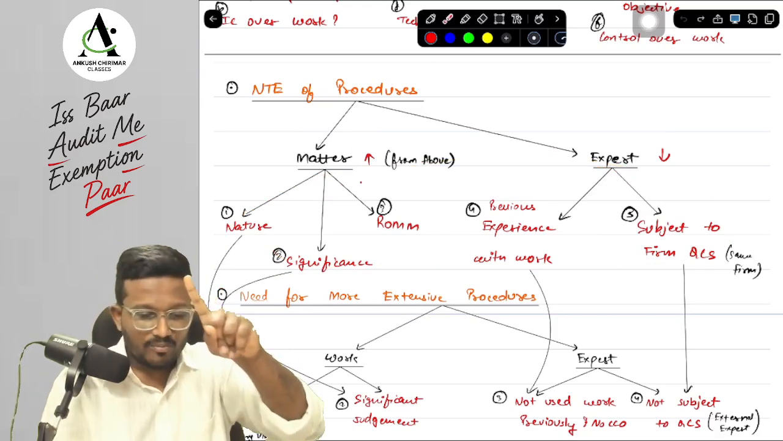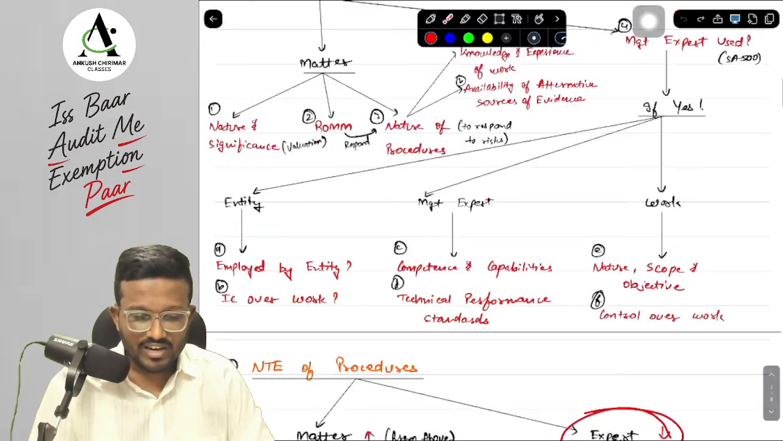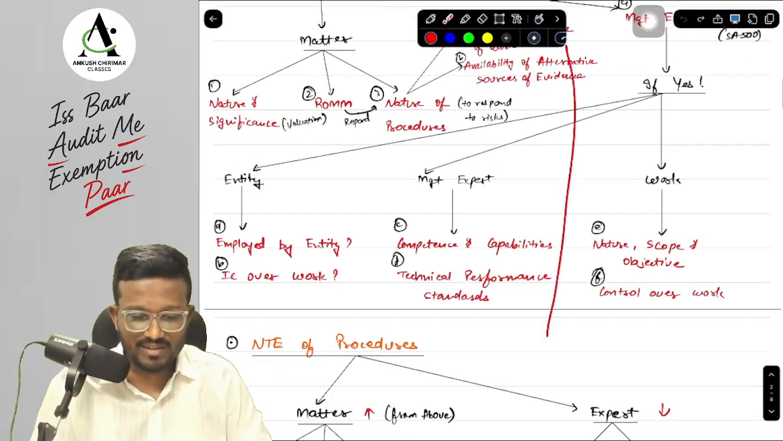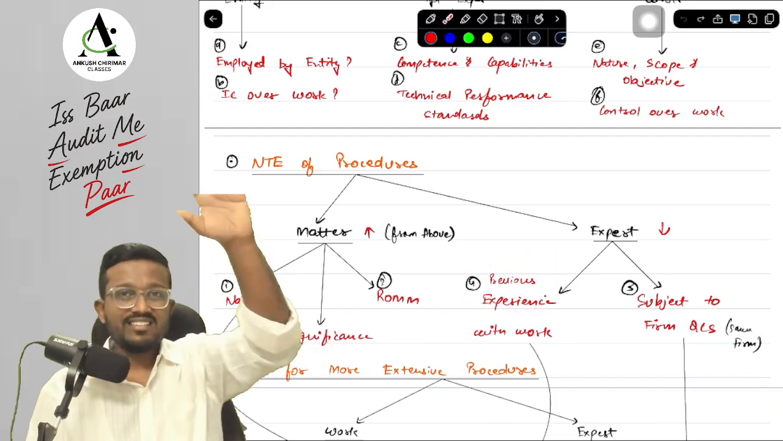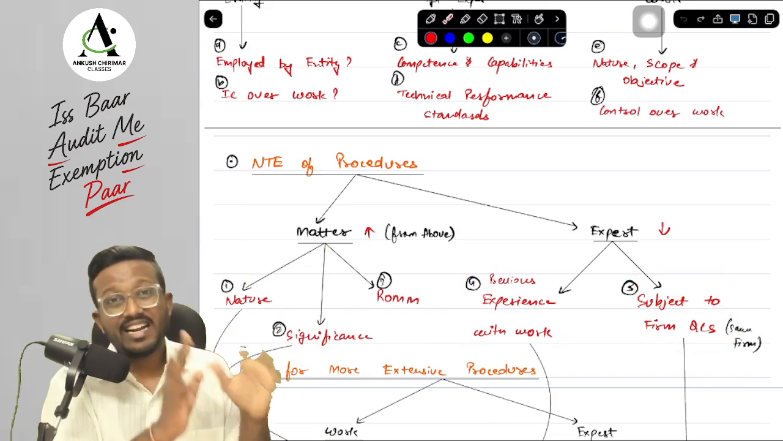Okay, one says matter in terms of nature, significance, and ROMM, that we have already discussed. In terms of expert, here also we discussed the knowledge and experience. So here we are talking about the experience, the same experience being carried forward here, whether we have previous experience with the work and whether he is from our firm, which means what, sir? He is subject to our firm's quality control system, whether he is an internal expert.